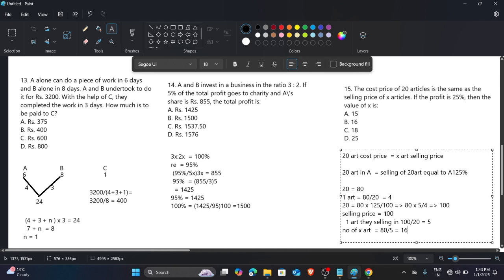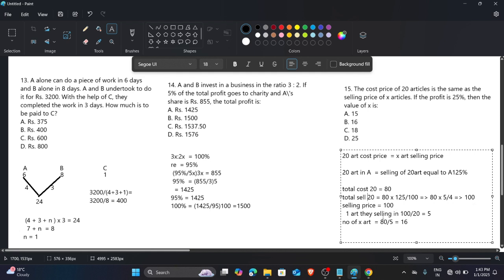So here is the total cost, and here the total sale. Because they get a 25% profit, we increase 25% on it, so we get 100. So 100 is the total selling price.